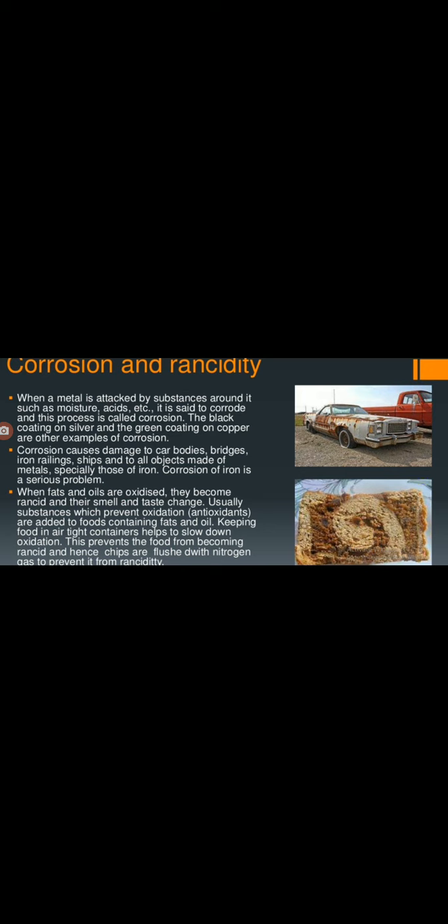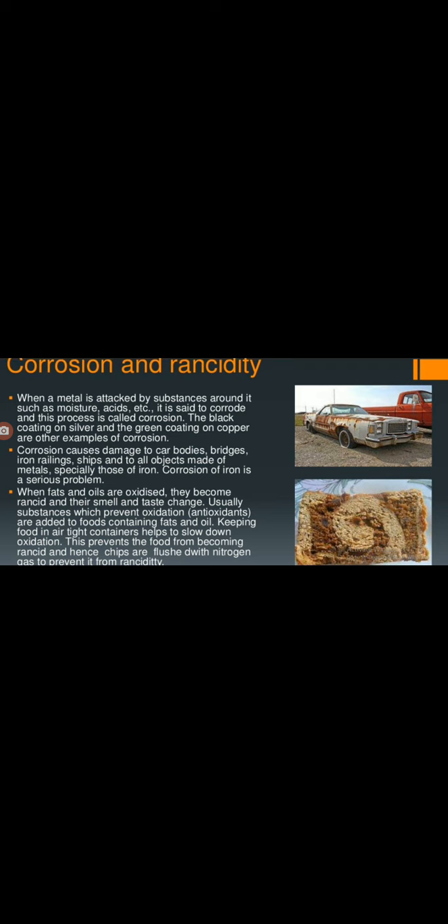Painting, greasing and galvanization are the three methods you know for preventing corrosion. That's it about corrosion. And the equation of corrosion, either the rusting of iron or the tarnishing of copper, we already studied in lower classes and even in the first chapter. Now the last one is rancidity.